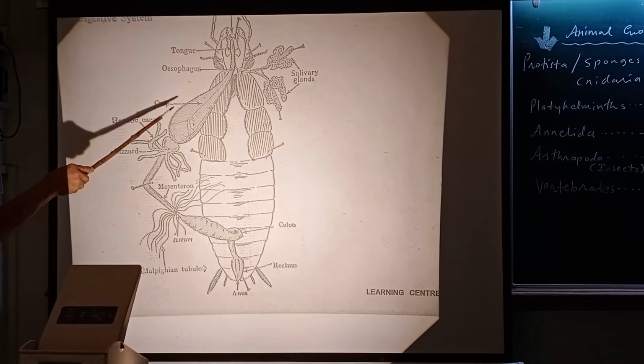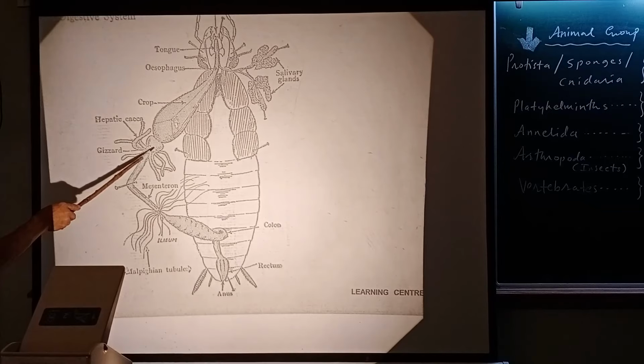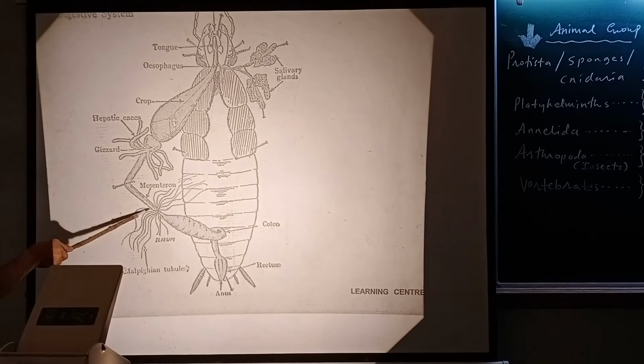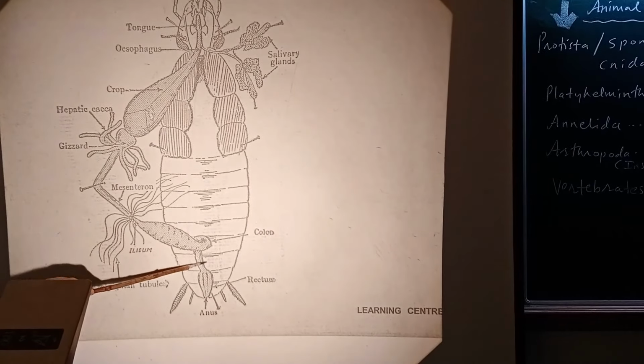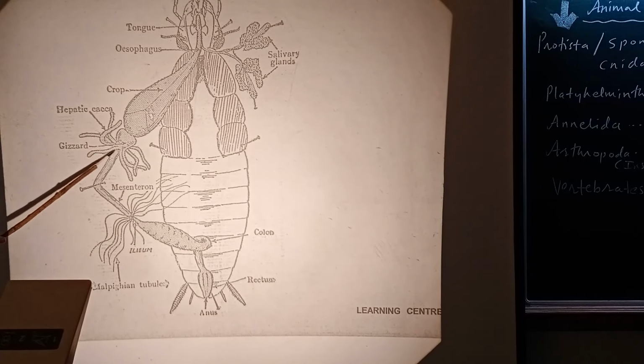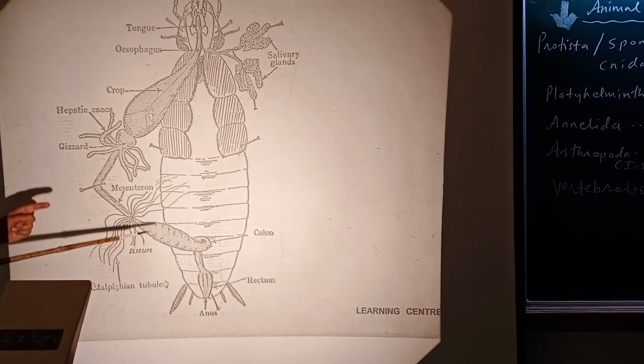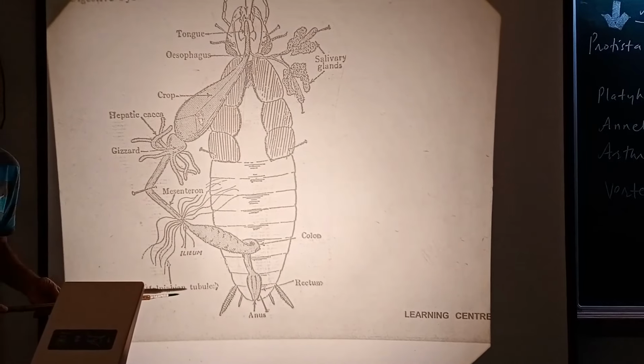Now let us revise it. Esophagus, crop, gizzard, intestine, part of which is mesenteron, and large intestine and so on. What is interesting is these are the Malpighian tubules, thin threads. Should not get confused. These are also tubes, but they are called hepatic cecae. Hepatic cecae are different, and Malpighian tubules are different. These Malpighian tubules are the ones involved in excretion.